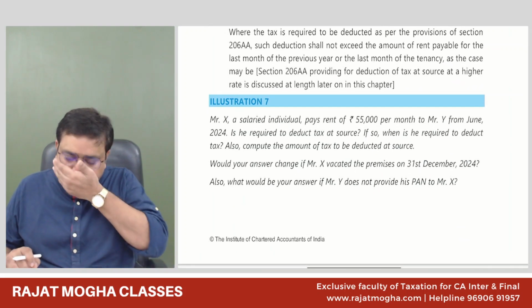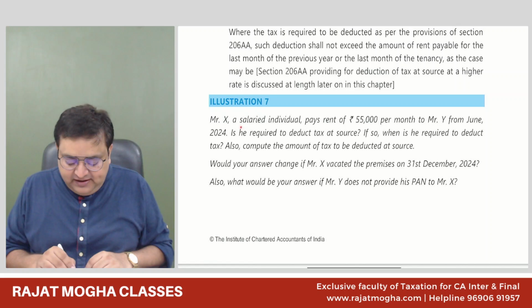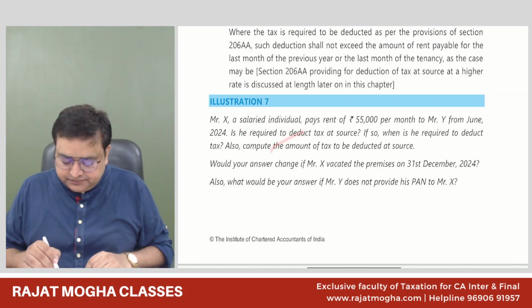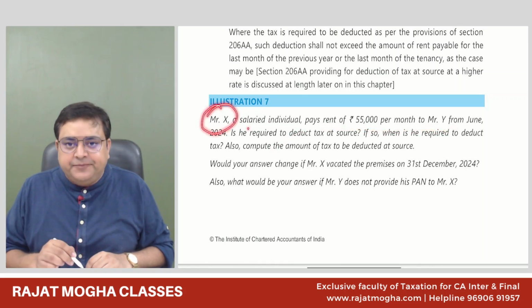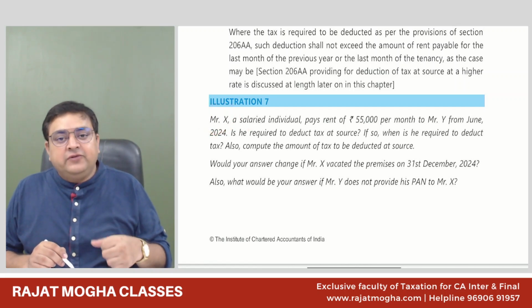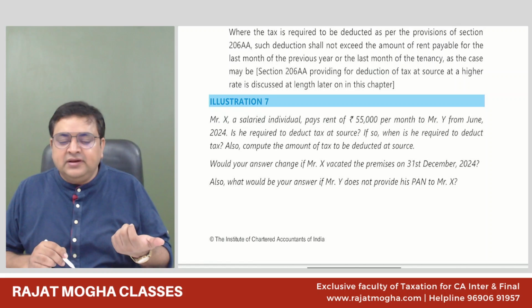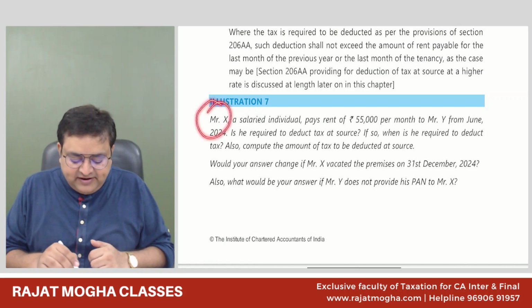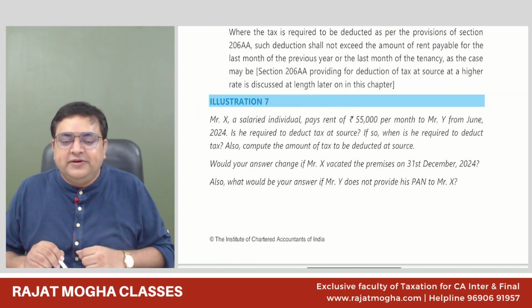Illustration number 7. Mr. X is a salaried individual. He pays rent of 55,000 per month to Y. Please tell me, X is an individual. Whether his turnover of the last year is more than 1 crore of business or 50 lakh of profession? In fact, he has no business, no profession. So please tell me, Mr. X is paying rent of 55,000 per month, which is more than 50,000 rupees per month.